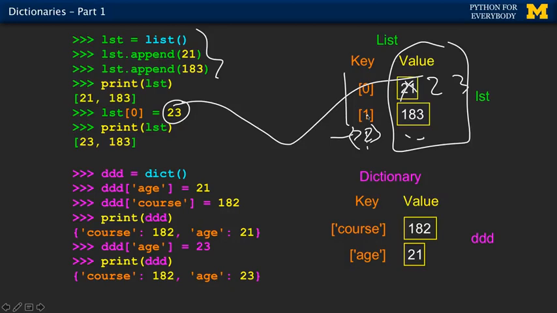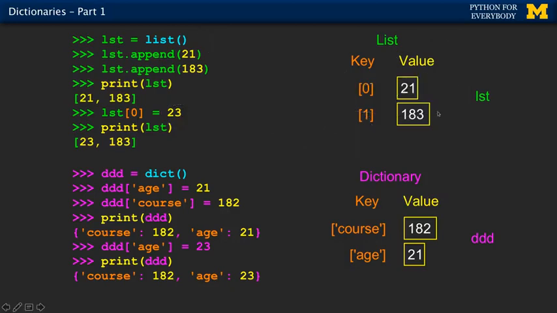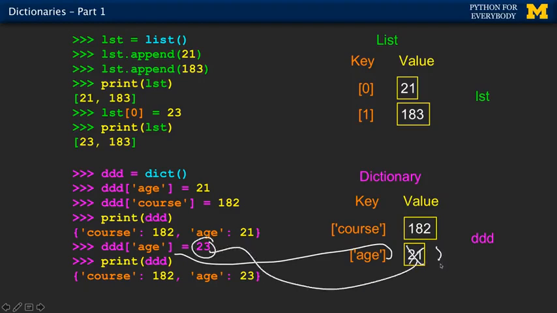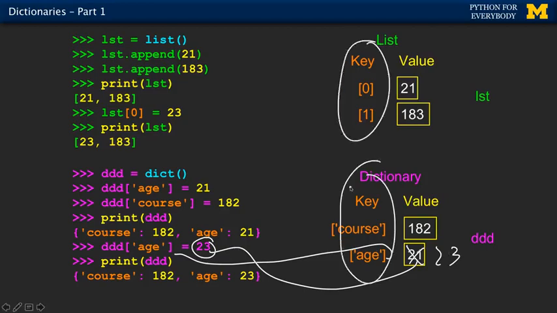You can't change them, but you can delete items. You can delete items from lists, which we haven't done yet, but we will be able to delete items from lists. And so the same thing is true. We can delete items here, which we haven't done yet, but you can also change them. So dd sub age, we'll go look up age and then stick 23 in there, and that's changing. So they're very similar structures. The key difference, the significant difference is that the key mechanism, the way we look up an entry inside the collection, is different between them.